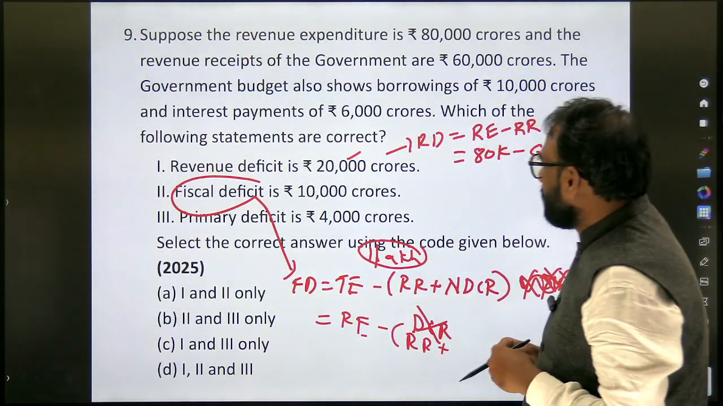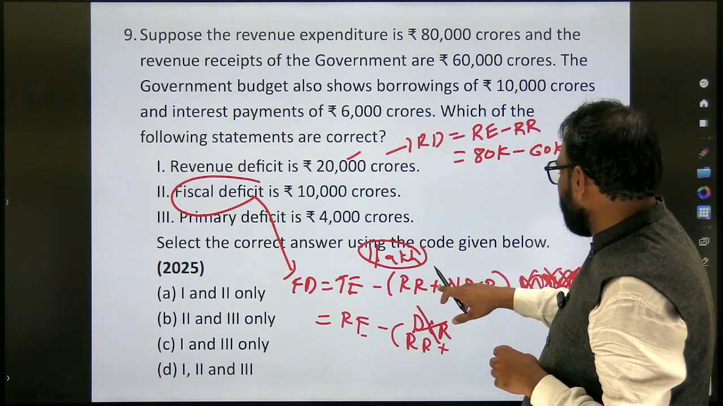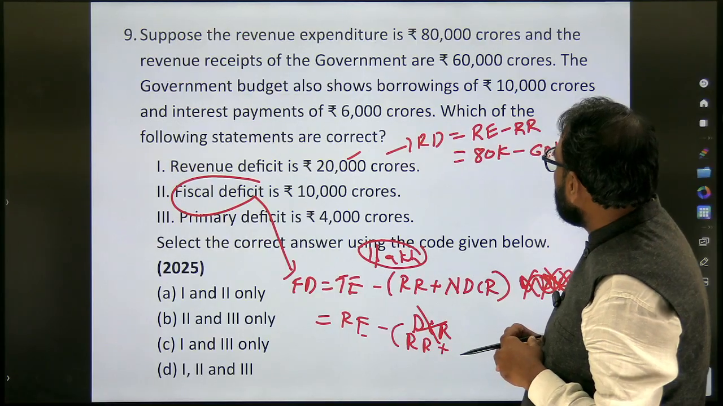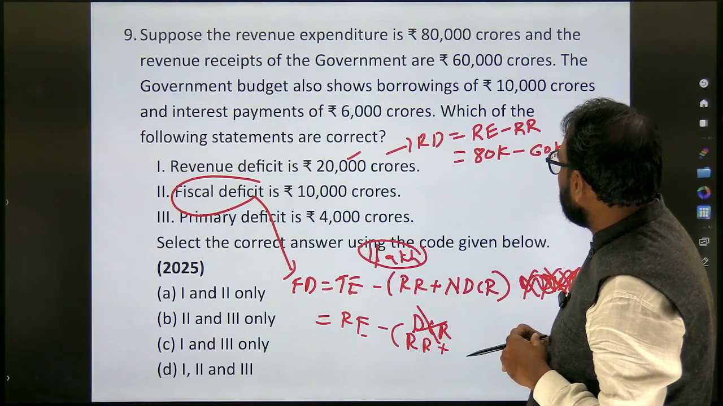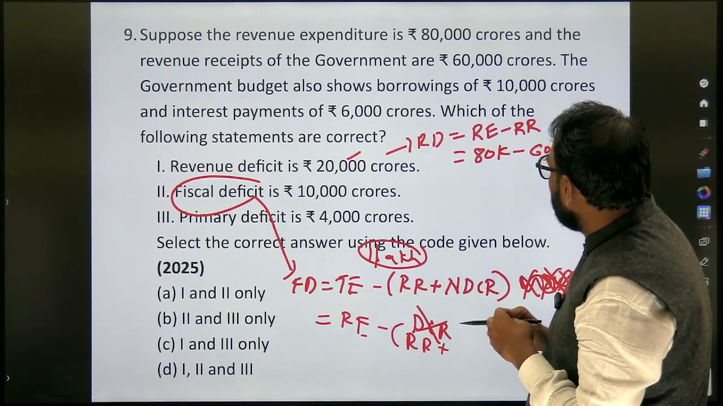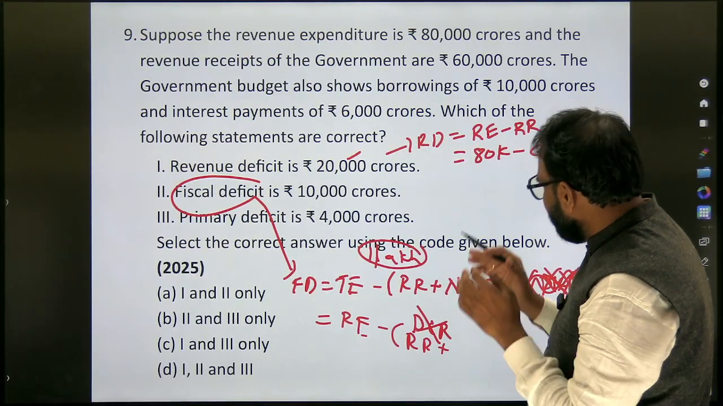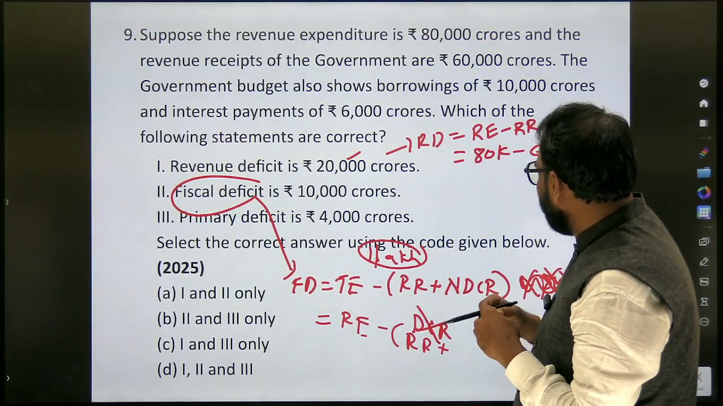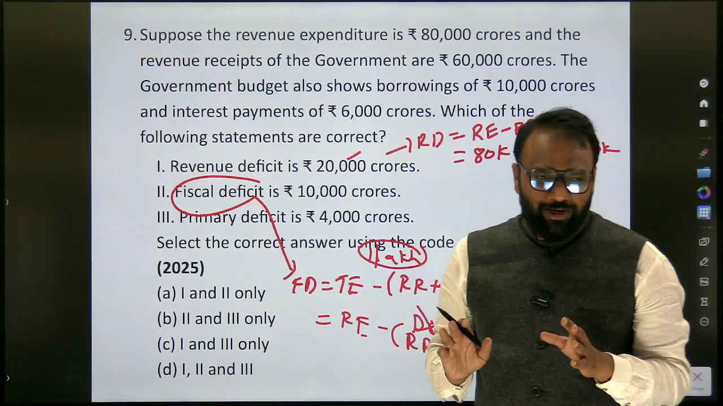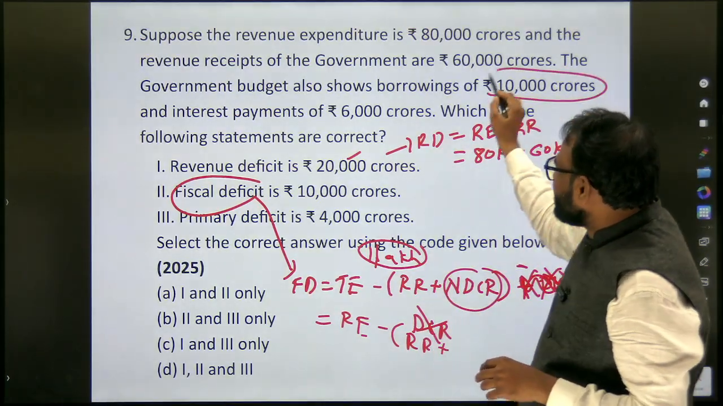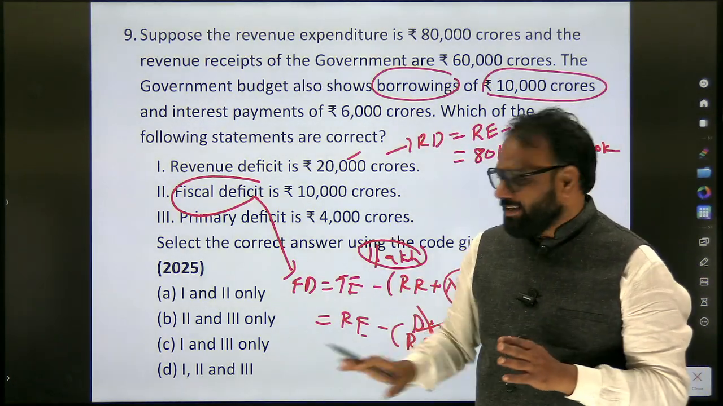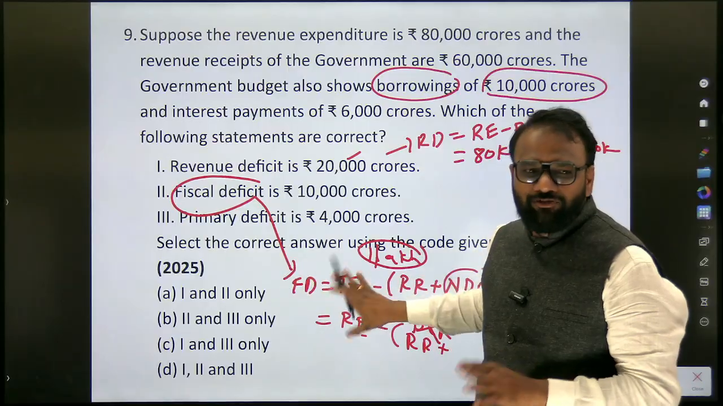Just a minute. Fiscal deficit is equal to total expenditure minus... So here they are not given this value itself. Now here they are given 10,000 crores. What is this 10,000 crore? It's a borrowing. Fiscal deficit is equal to borrowing. See, whatever shortages you are getting, that itself you are going to borrow.